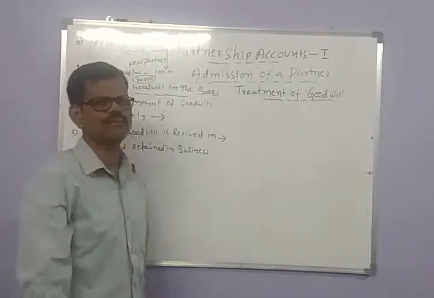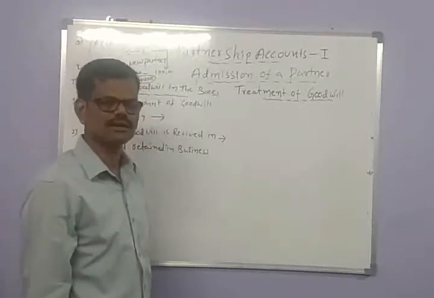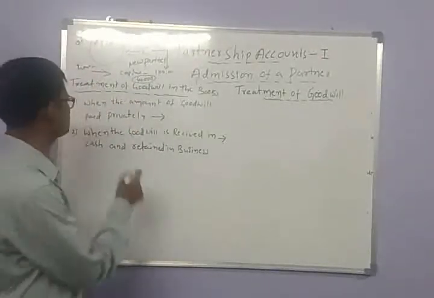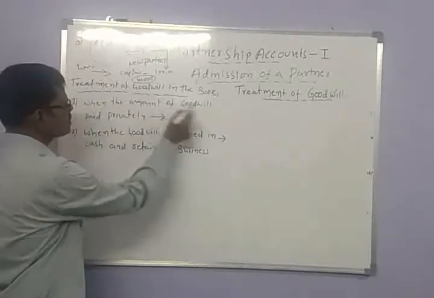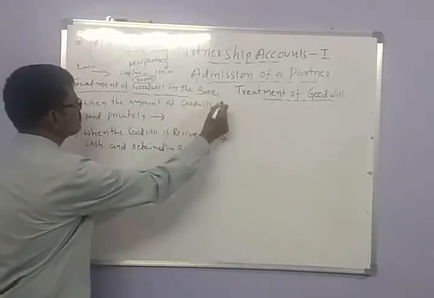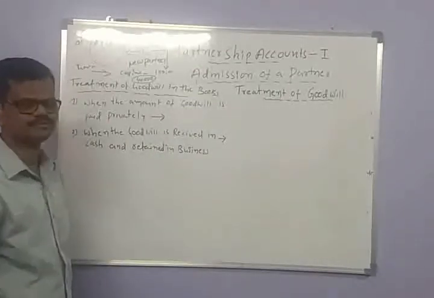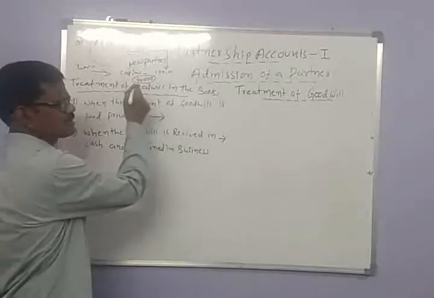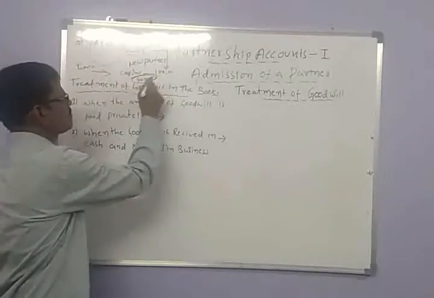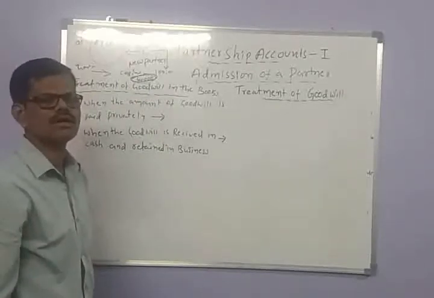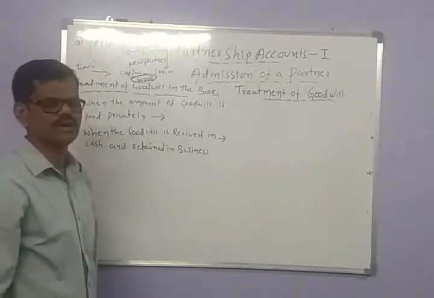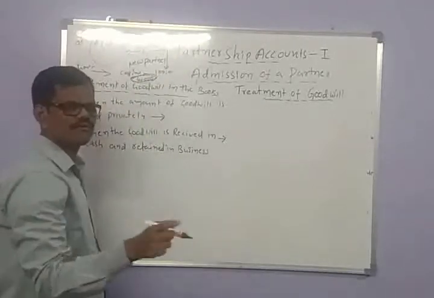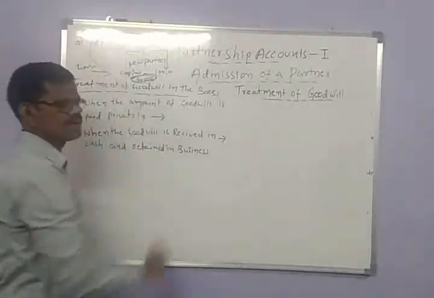There are 5 methods to enter the goodwill in the books of accounts. The first one is when the amount of goodwill is paid privately. C is coming as a new partner and brings 40,000 as goodwill, and he pays the amount of goodwill to the old partners privately.